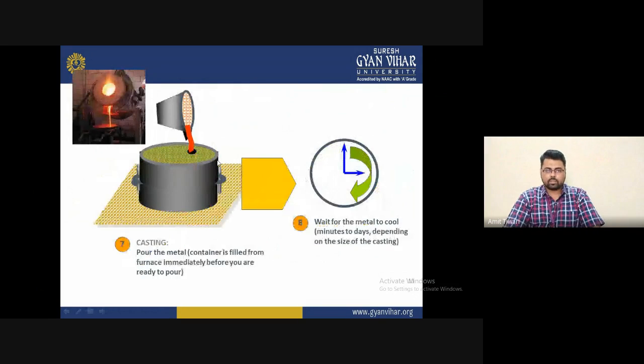Now the next step is step seven, casting. The metal is poured, and the molten metal is filled from the furnace immediately before you are ready to pour. That's why, in this diagram, you can see the industrial application of fabrication by casting, where the metal is allowed to liquefy and convert into the molten state.